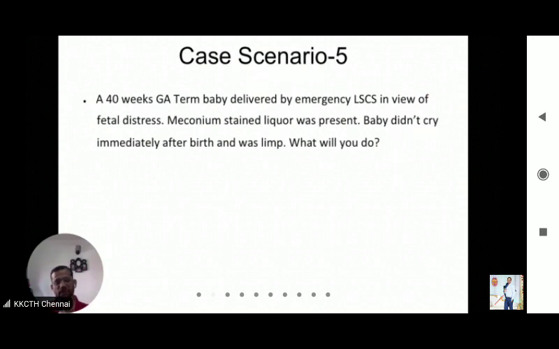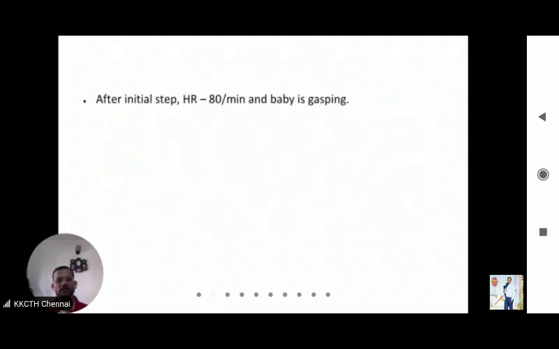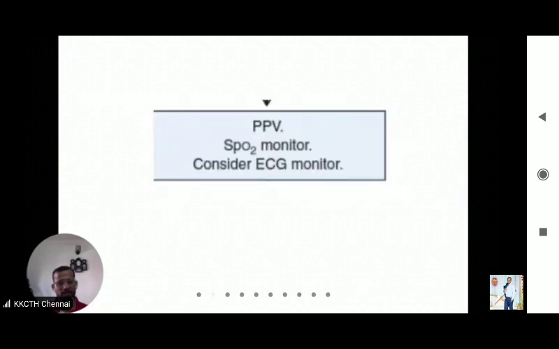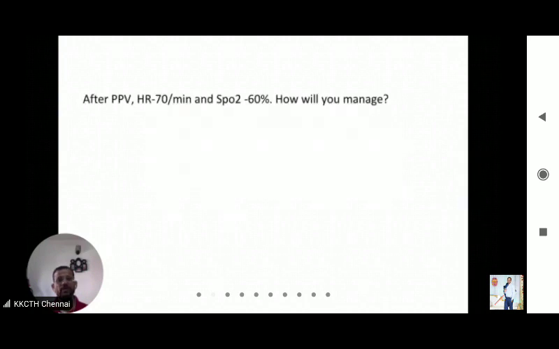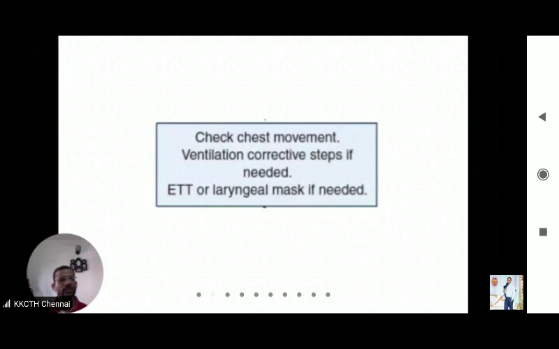So you will start the initial steps. After the initial steps, heart rate remains less than 100 and the baby is gasping. So you will start positive pressure ventilation. After PPV, heart rate is 70, so it is not more than 100, and SpO2 is 60. How will you manage? Ventilation corrective steps.